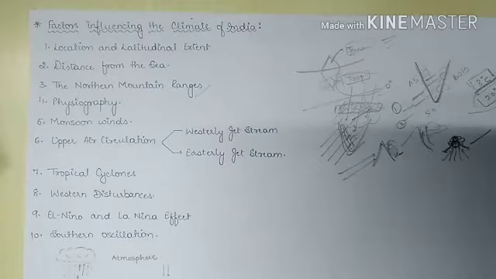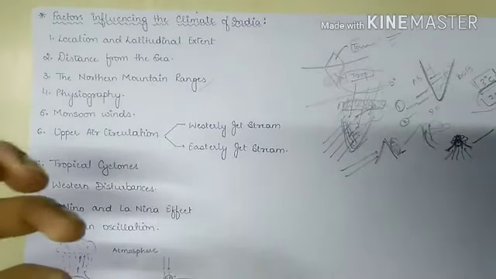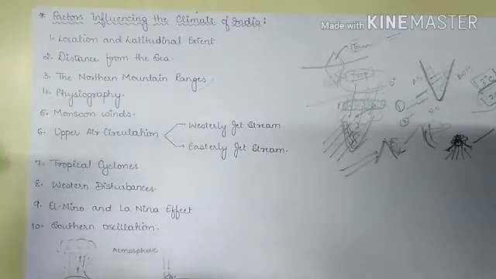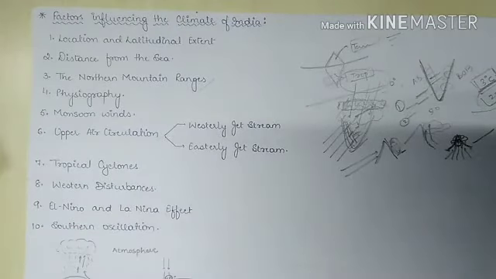First is the westerly jet stream. The westerly jet stream is responsible for bringing western disturbances from the Mediterranean region to the Indian subcontinent. We can simply say that they are the cause of western disturbances that occur in India. Next we have the easterly jet stream.